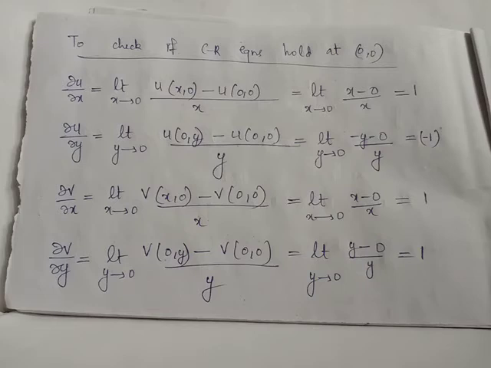Similarly, we have dou v by dou x equals 1 and dou v by dou y equals 1 depending on the general expression of v. Note that CR equations are valid here at origin because dou u by dou x equals dou v by dou y and dou u by dou y equals minus dou v by dou x. Hence, at 0, CR equations are satisfied.